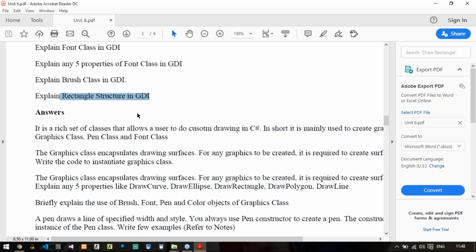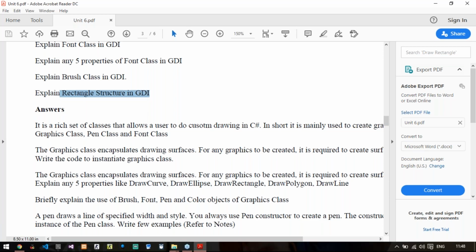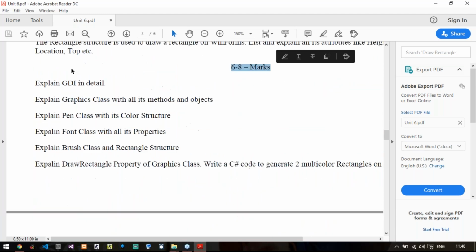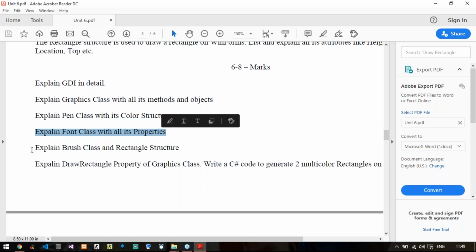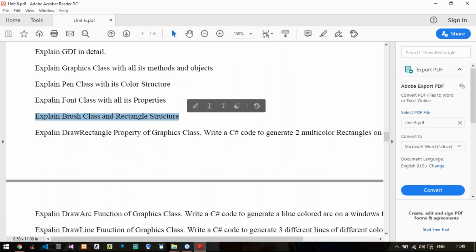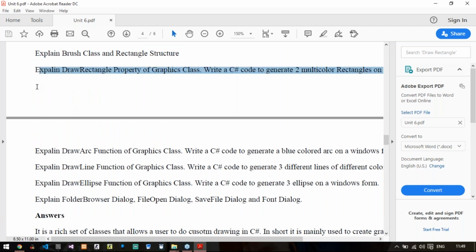That's it. Again, if I combine all these questions, it will be 6 to 8 marks questions. Explain GDI in detail, explain graphics class with all its methods and objects, explain pen class with its color structure, explain font class with properties, explain brush class and rectangle structure. Then whatever program we discussed in GDI, that is what I have asked as a question. Explain the draw rectangle method of graphics class and generate 2 multicolored rectangles.